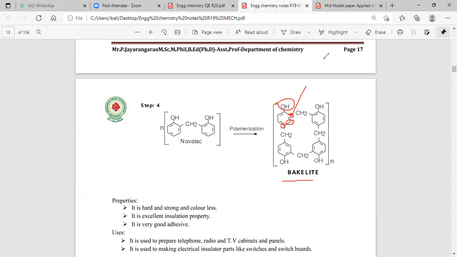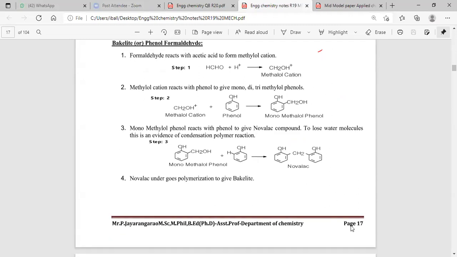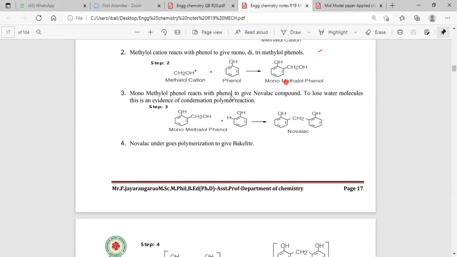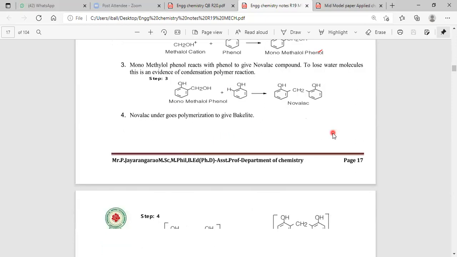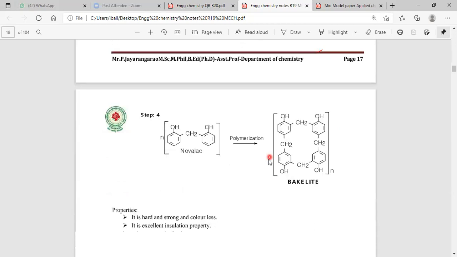What is known to be bakelite? Bakelite is a phenol formaldehyde resin. In bakelite preparation, formaldehyde plus acetic acid gives rise to CH2OH plus electrophile. CH2OH plus electrophile is added to phenol and gives rise to monohydroxy methylphenol. Monohydroxy methylphenol, or ortho hydroxy methylphenol, reacts with phenol and gives rise to Novolac 1. Novolac 1 gives rise to Novolac 2. Novolac 2 gives rise to bakelite.